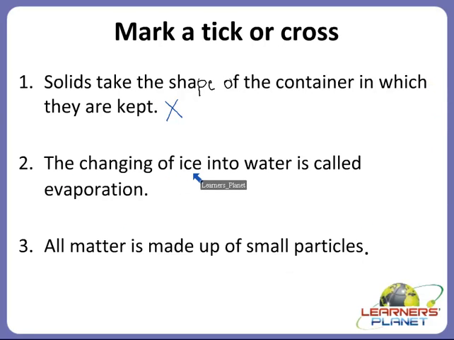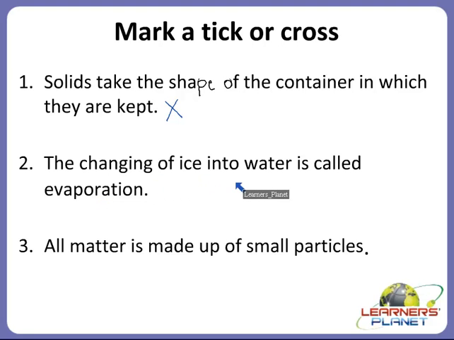The changing of ice into water is called evaporation. So children, is this the correct one? What is meant by evaporation? Yes children, we studied about this process. When water is converted into water vapor, it is called evaporation.